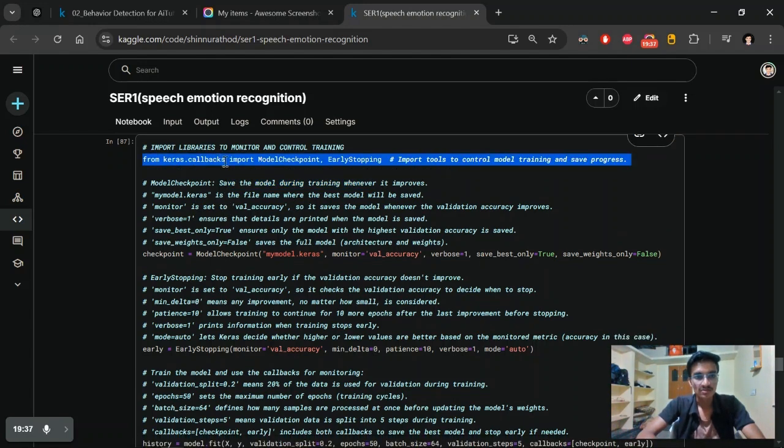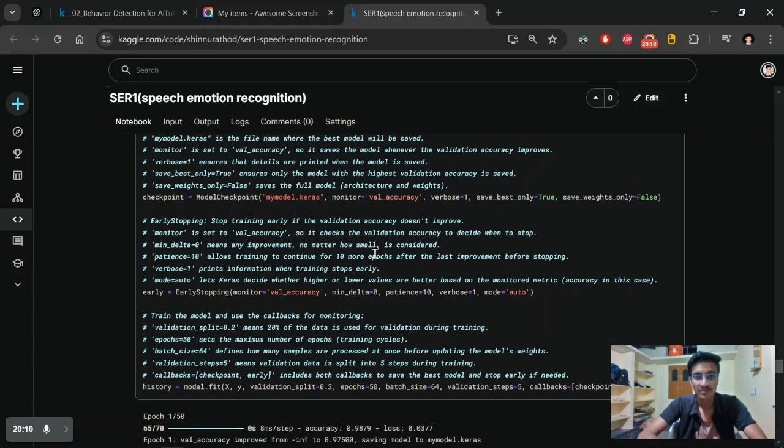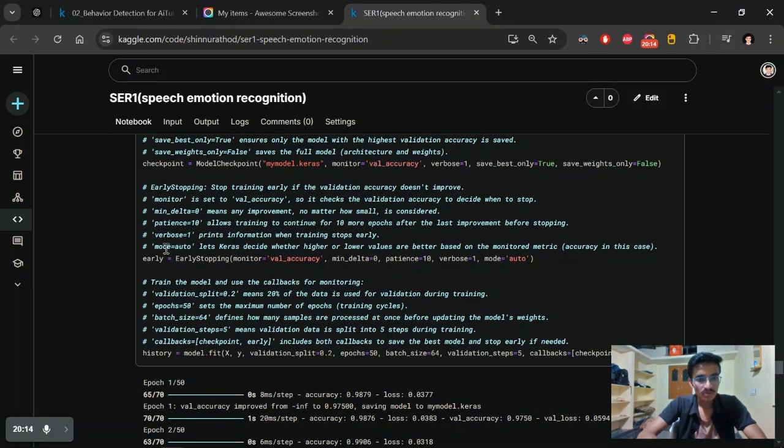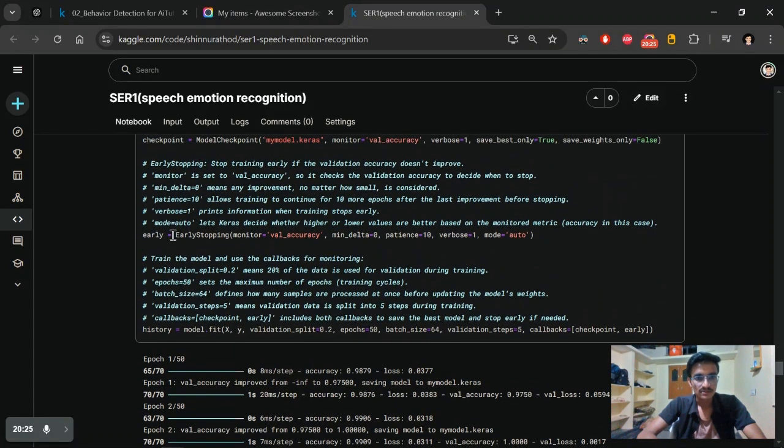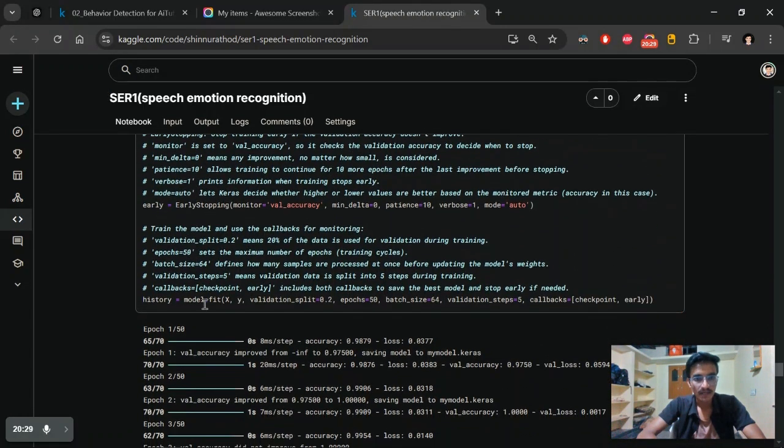It helps us save our model only when, while training, our accuracy is increasing. It will monitor the validation accuracy as well. If the validation accuracy stays constant, then the model will not run further and we cannot save that model. Early stopping: if the validation accuracy is increasing, then only keep running the model, else stop training. We're saying it like that. After writing this checkpoint and early stopping, finally we are fitting the model.